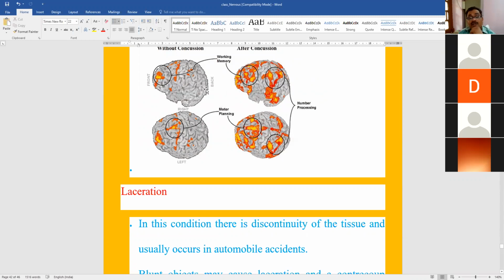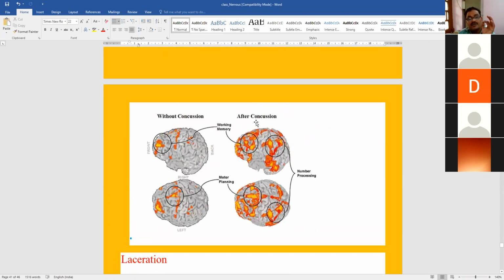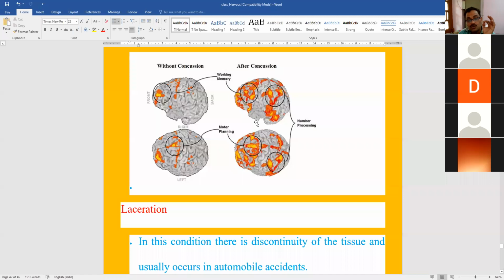This is called as countercoup injury. So if there will be some blow on the backside, damage will be seen in the front side. If there is some blow on the front side, damage will be seen in the backside. This is important injury type in the case of brain, that is called as countercoup injury.